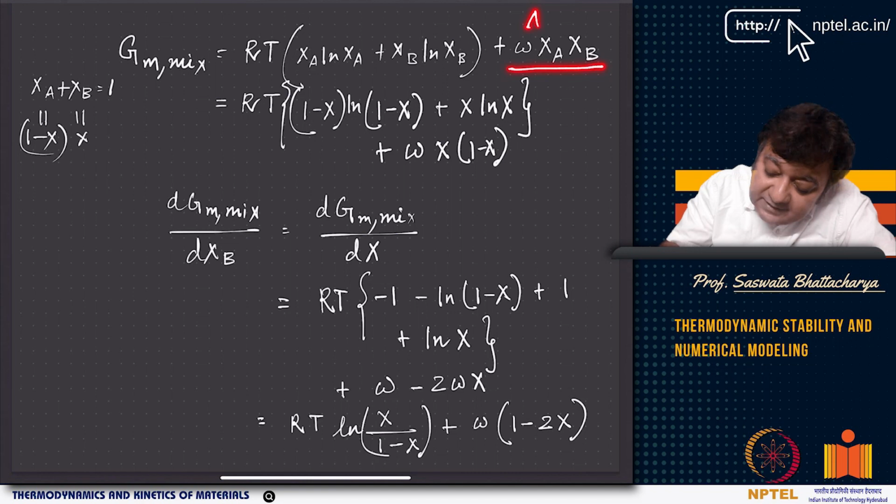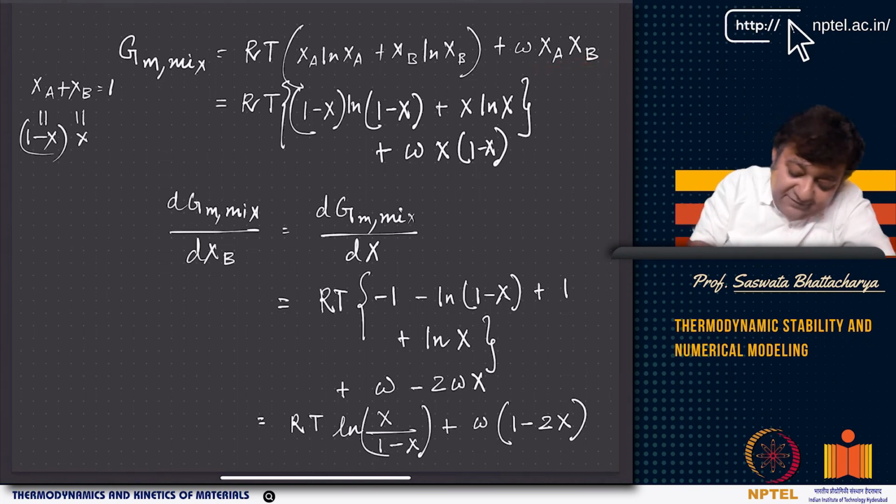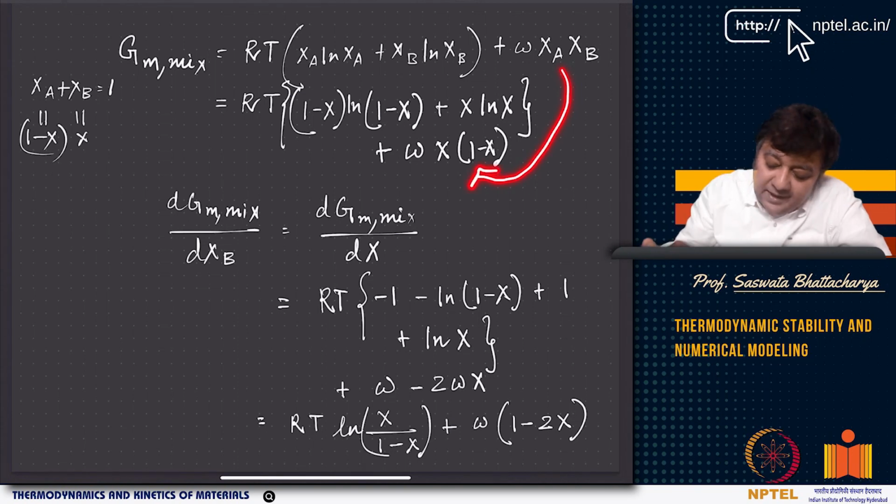XA and XB are the mole fractions. In fact, since XA plus XB is 1, I can take 1 minus X and X. So this becomes RT ((1 minus X) ln (1 minus X) plus X ln X). This is the same term here. And then this becomes omega X (1 minus X).